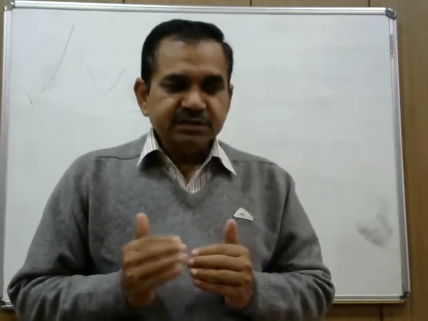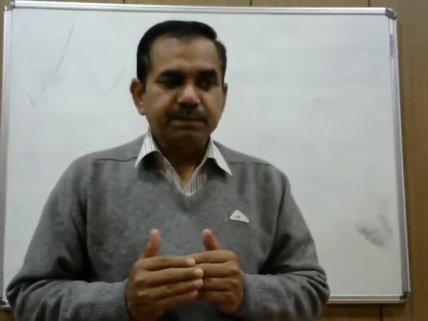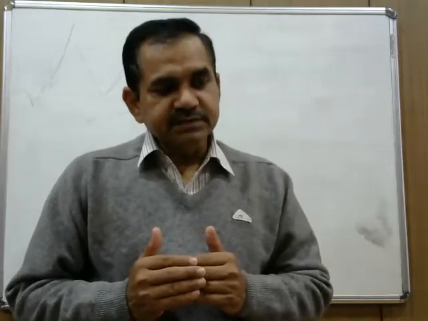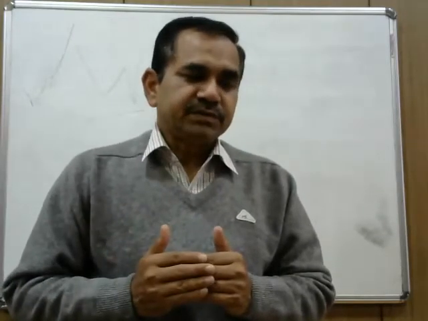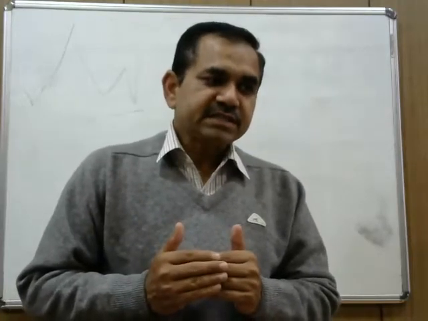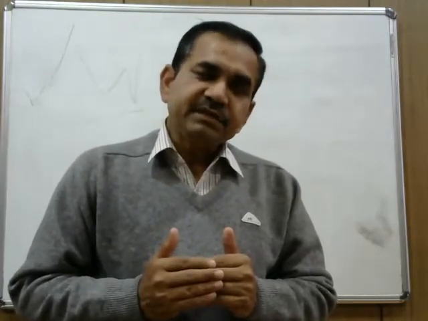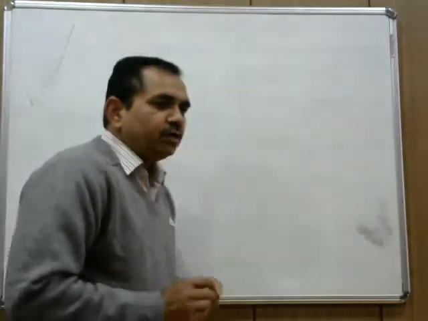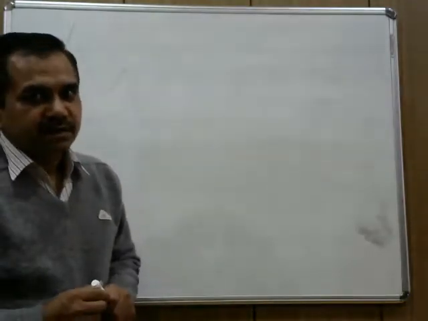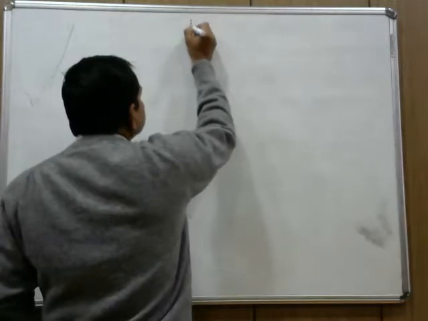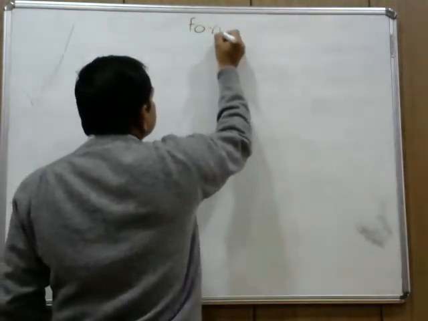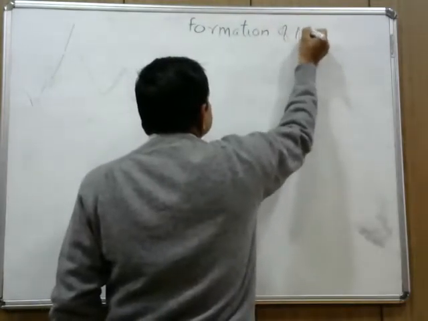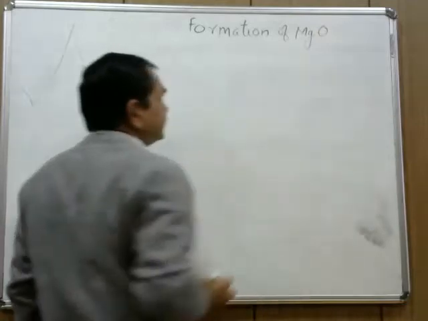In continuation of this discussion, today I will tell you the formation of one more electrovalent compound. Then we will discuss properties of electrovalent compounds. So let us see how magnesium oxide is formed. So we learn about the formation of magnesium oxide.